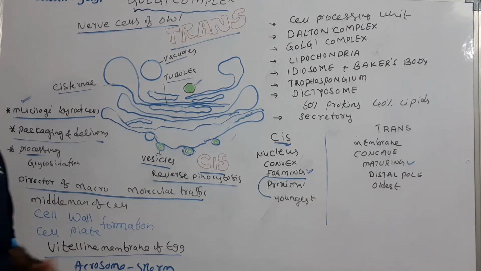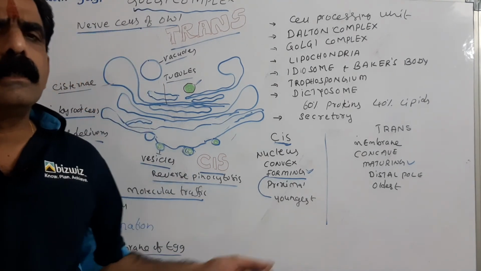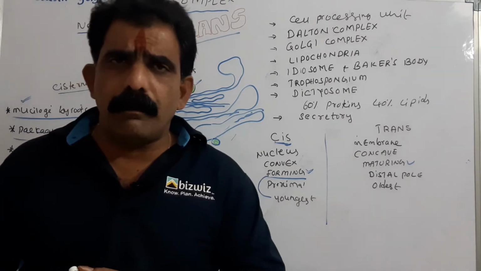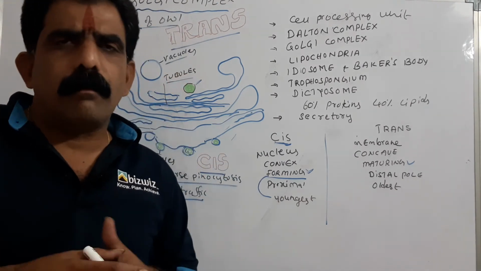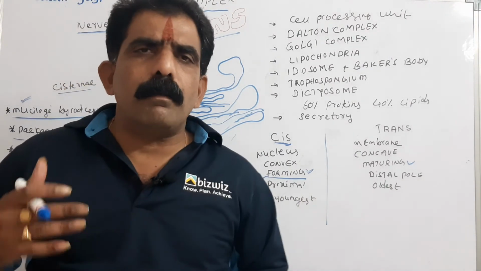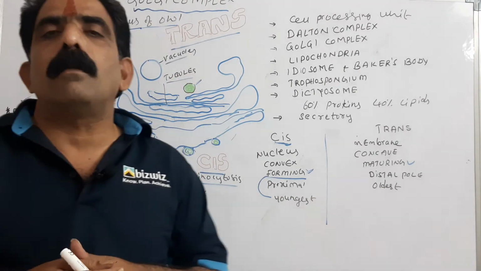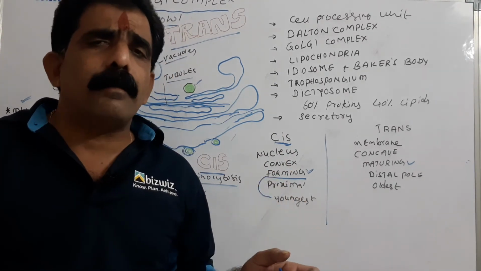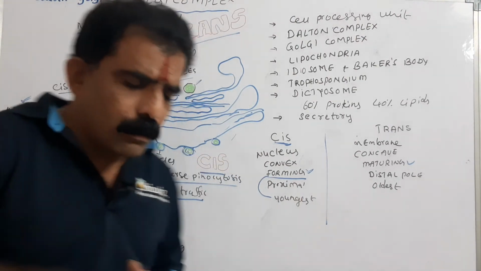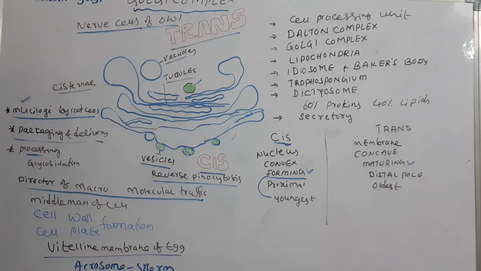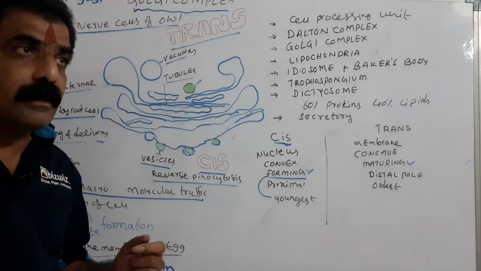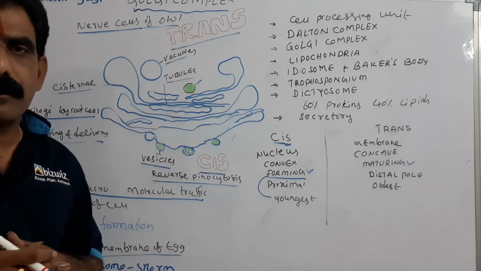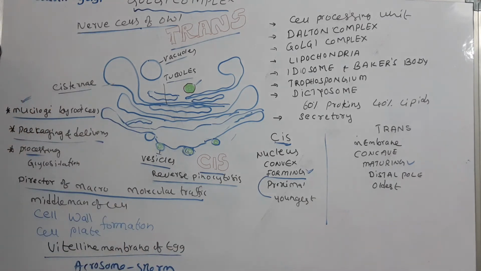And Golgi complex also involves in the formation of the cell wall and cell plate. All the primary cell wall materials and secondary cell wall materials are secreted by Golgi complex itself. It even involves in the formation of phragmoplast and cell plate. Even the calcium and magnesium pectates, which are the chemical components present in the middle lamella, are also secreted by the Golgi complex itself. Hence, the Golgi complex is called a cell secretory cell organelle, as it secretes all the materials that are involved in the formation of the cell wall.